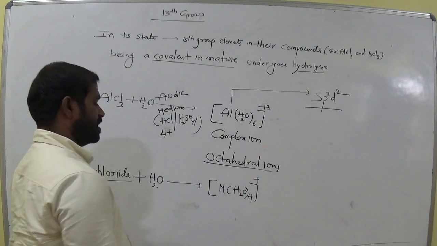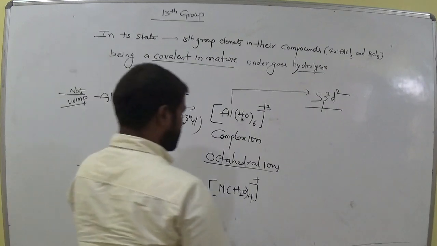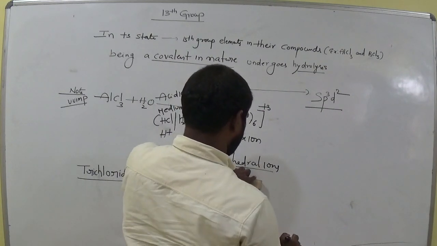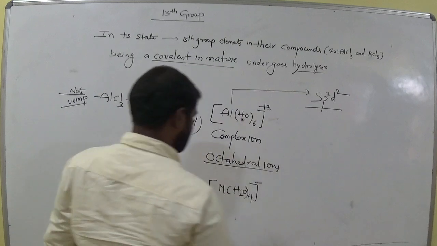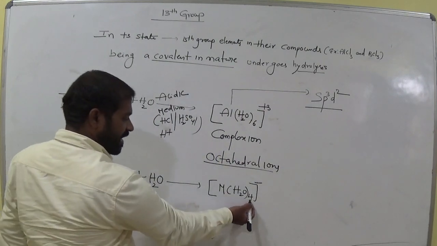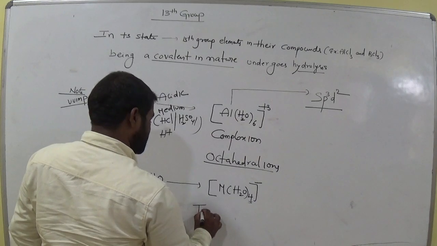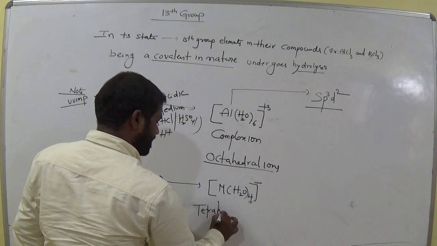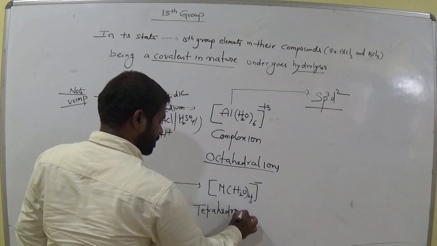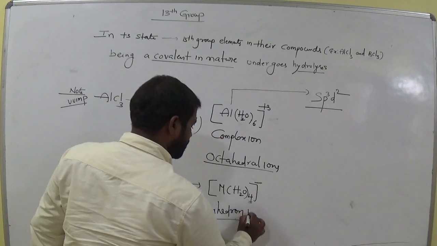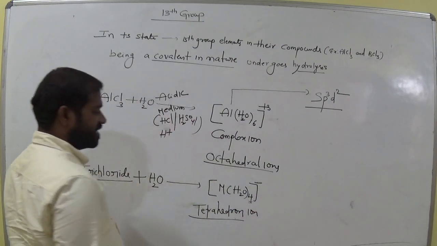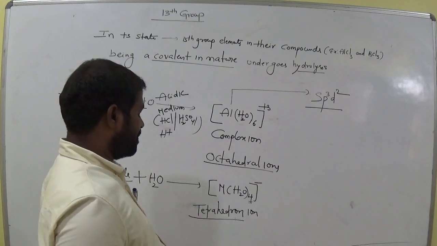Okay. So now this one is minus. Now here we have 4 ligands, am I right? So it is a tetrahedral ion. What is it? Tetrahedral ion. Okay.